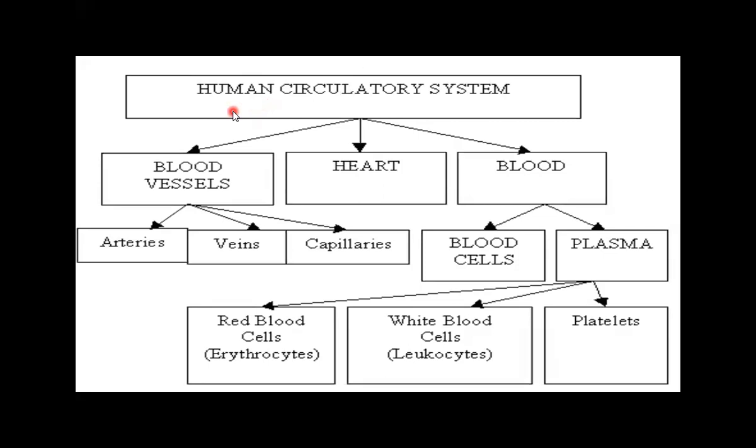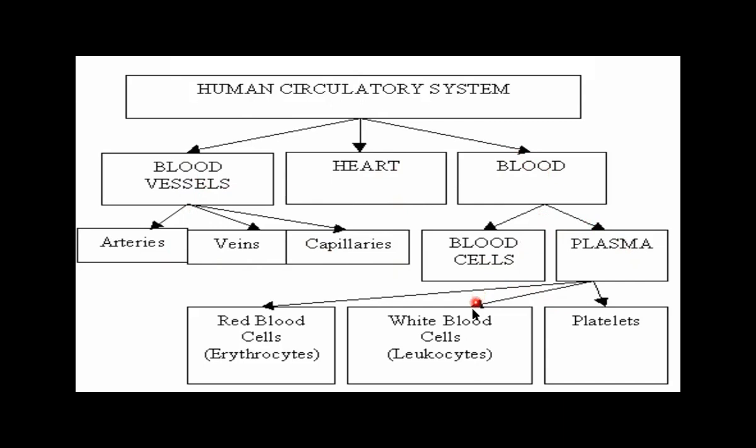Now, the topic is the human circulatory system. The human circulatory system consists of three basic parts. Number one is the blood vessels, number two is the heart, and number three is the blood. The blood vessels are the means for the transport, the heart is the pumping organ, and the blood is the medium. The blood vessels are of three kinds: arteries, veins, and capillaries. And the blood consists of the blood cells and plasma.